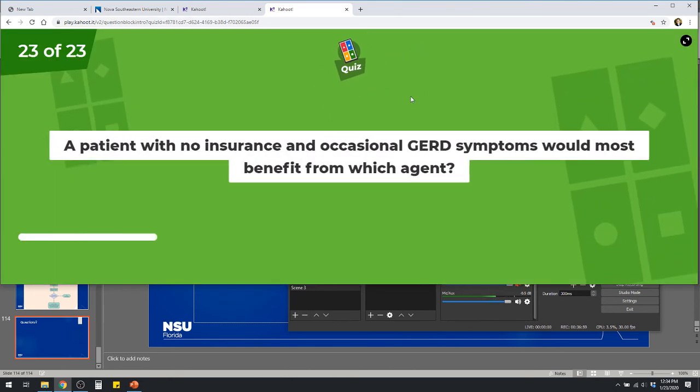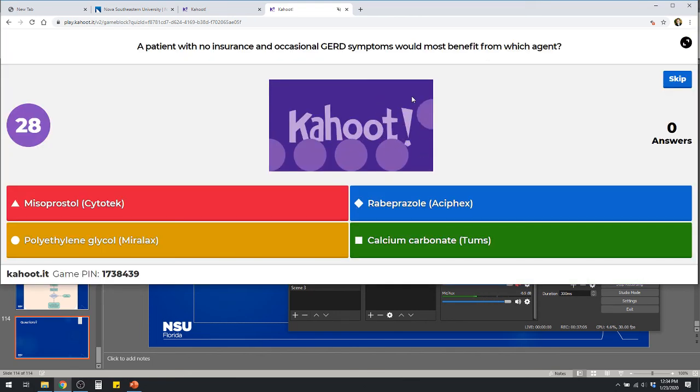Last question: a patient with no insurance and occasional GERD symptoms would most benefit from which agent? They're very cost conscious. So would I use misoprostol, rabeprazole, polyethylene glycol, or calcium carbonate?